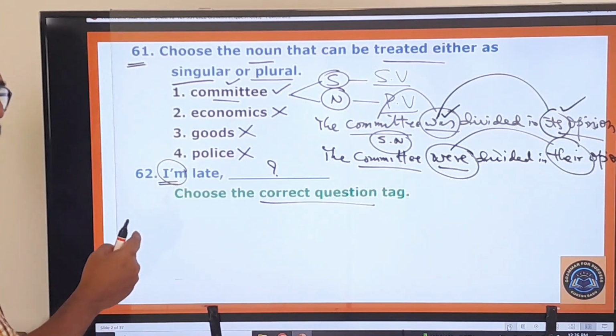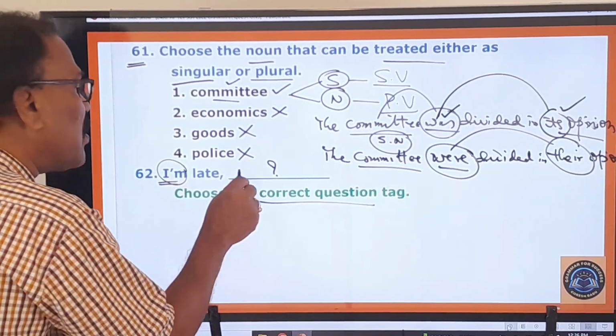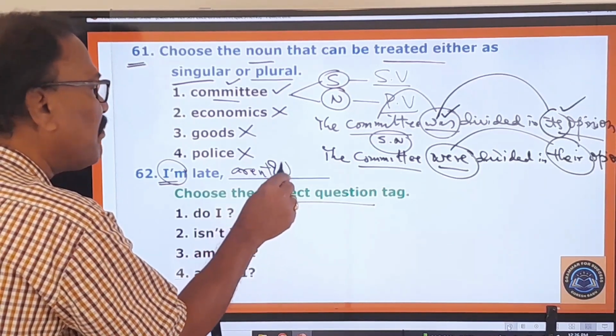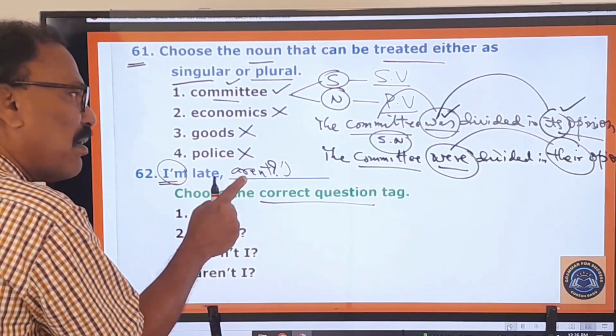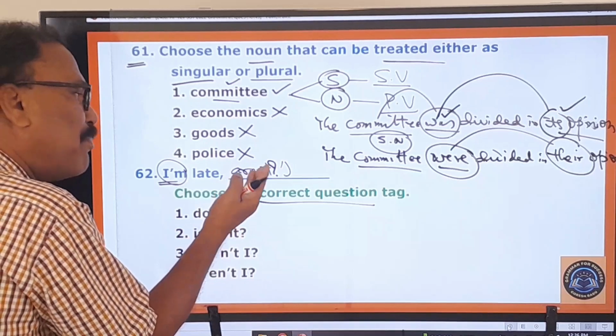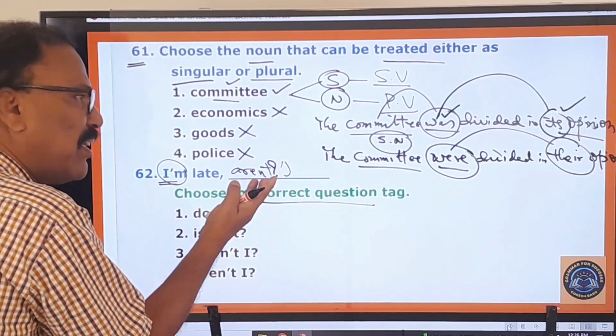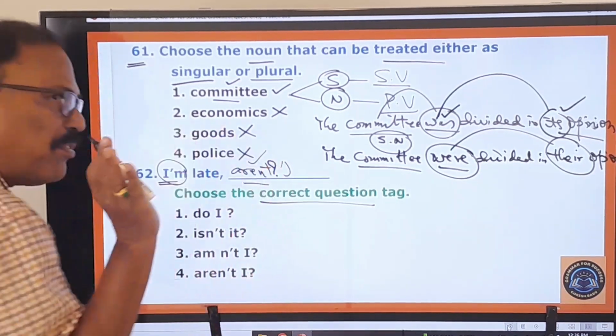For example, I am is there, so you cannot say amn't I, or ain't I, something like that you cannot say. What can you say? Here you say aren't I. So for I, we don't use are. Therefore, this is abnormal. This is not an ordinary thing. So that's why you have to learn it carefully.